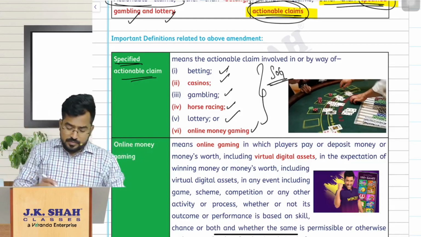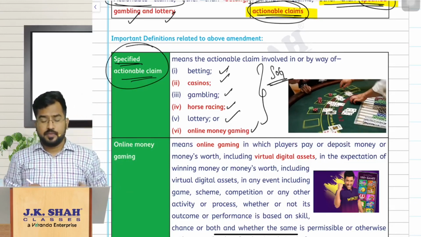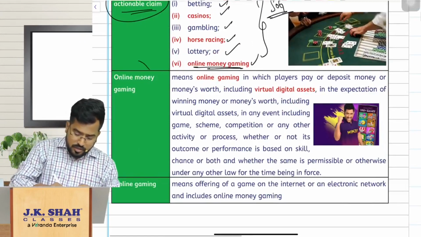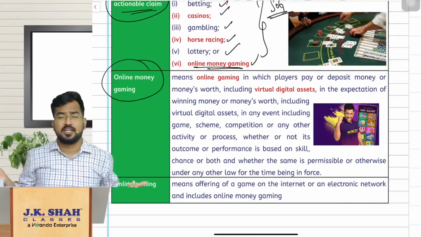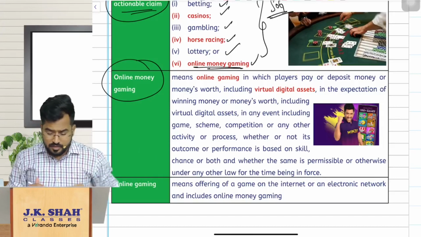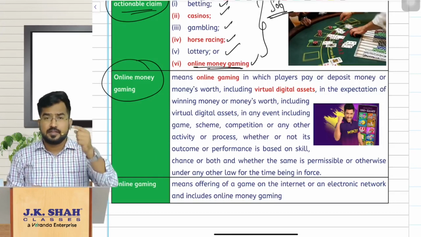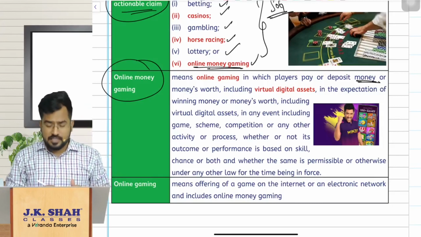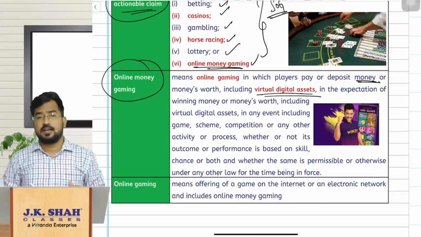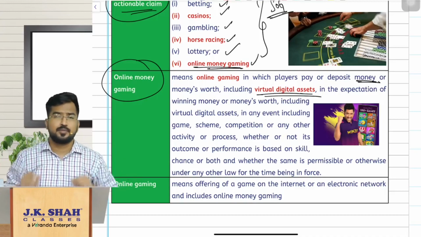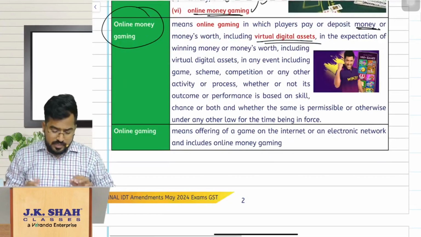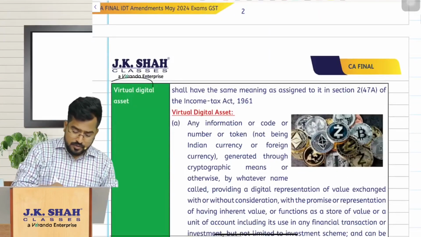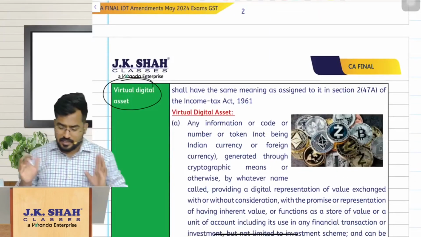So the specified actionable claim has been defined, and when you are talking about online money gaming, they have defined what is online money gaming. Obviously we all know what online money gaming is, sir, where we play these online games with money. And they have said here not only the physical money but also virtual digital assets. That means we can say they are cryptocurrencies, etc. So for that they have given the definition of online gaming and virtual digital asset, which is not that greatly relevant.